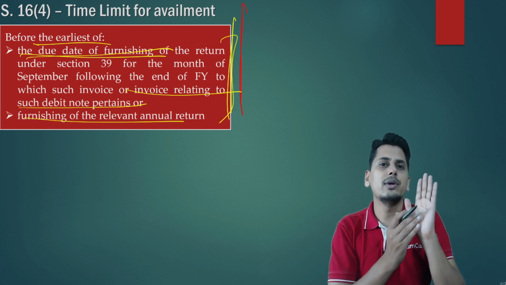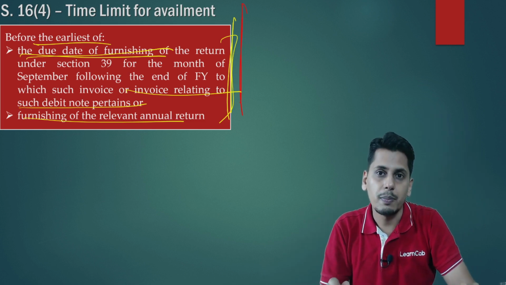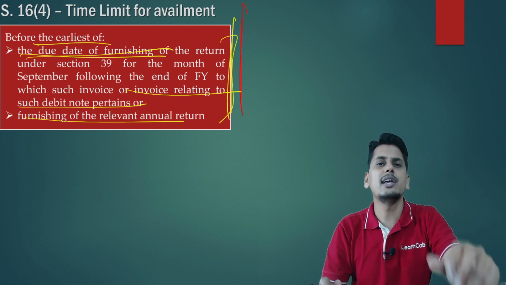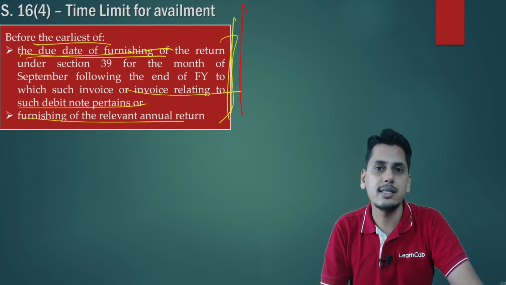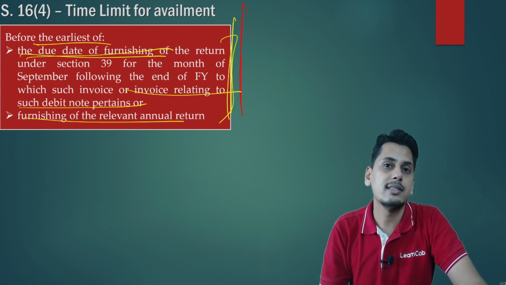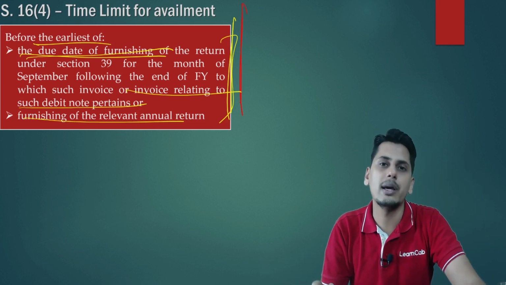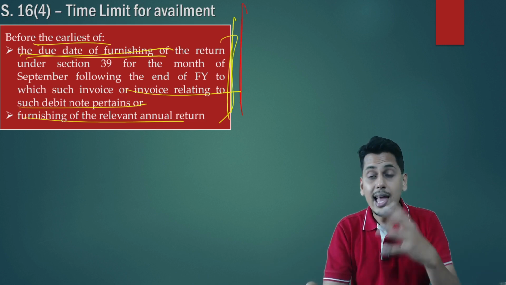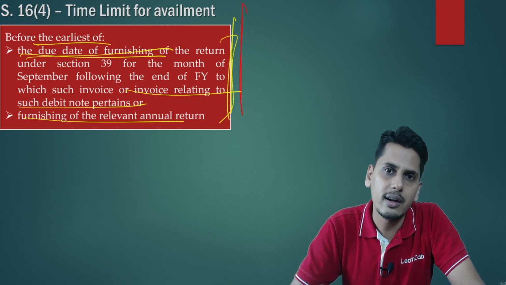Let's suppose I issue an invoice today and after 2 years there is a change in value. Am I required to issue a debit note? The answer is yes. Is it mandatory? The answer is yes. Even after 2 years, there's no outer time limit, I will have to issue a debit note. Now friends, when I have to issue a debit note as a supplier, I have to pay taxes to the government. Can the recipient take credit?